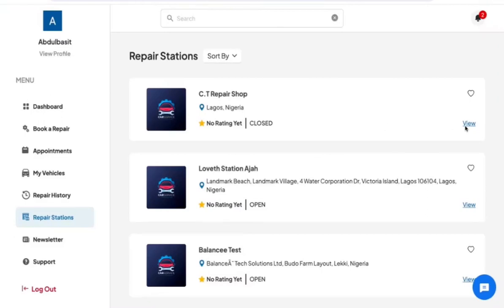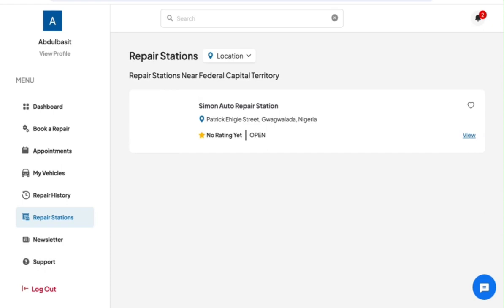This is the repair station's menu page. Here you can see a list of repair stations available on the application. You can sort these repair stations by all repair stations or repair stations that are close to your specific location.